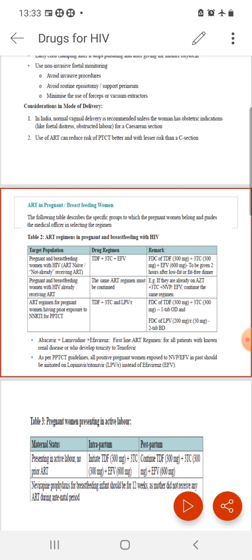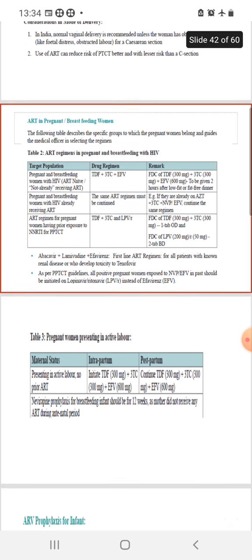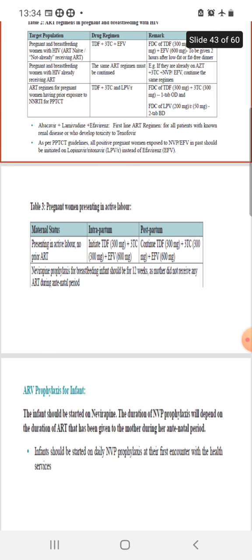received nevirapine, efavirenz during past pregnancy, if she is pregnant again, then we can switch over to the lopinavir, ritonavir regime in place of efavirenz. And also it should be considered when HIV-2 is detected.